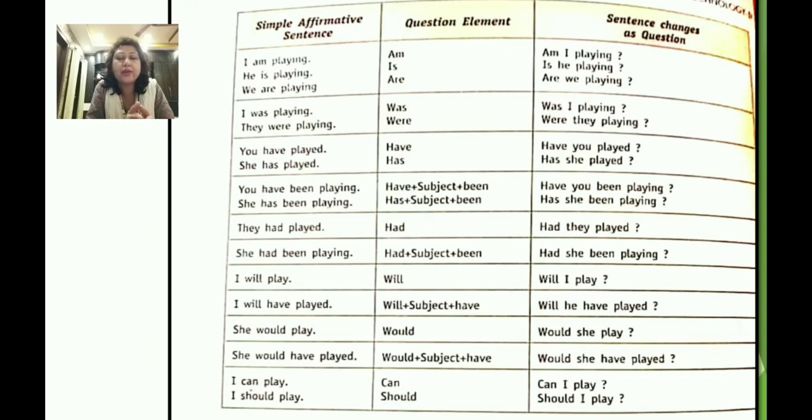All right, then here you can see I can play, the last one I should play. Then the question element you will use here is can, should. Can I play, should I play. All right, so this is how you frame your yes and no questions.